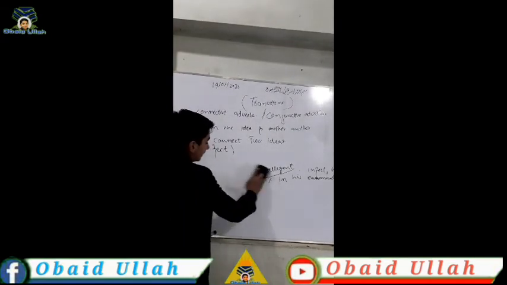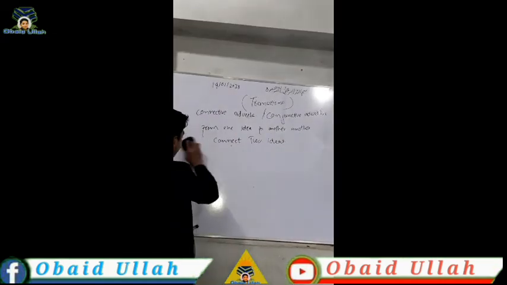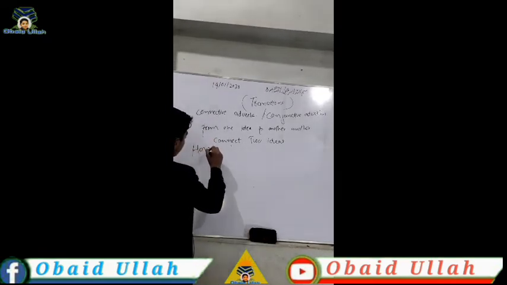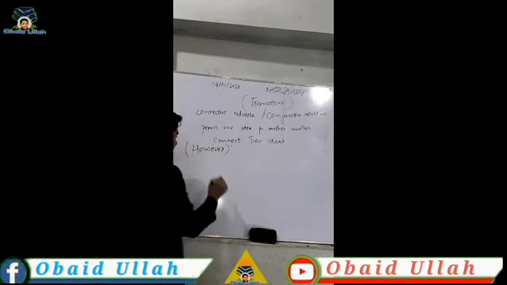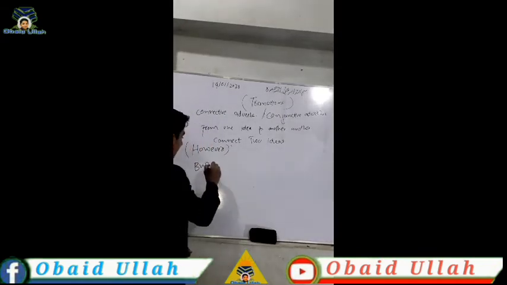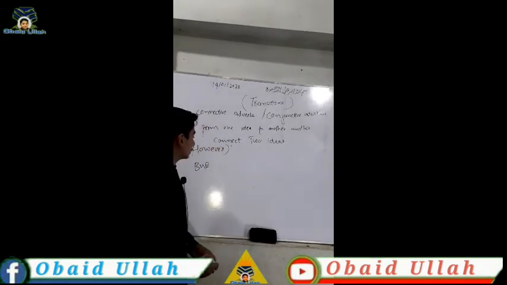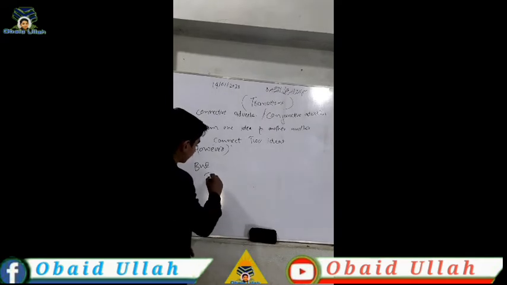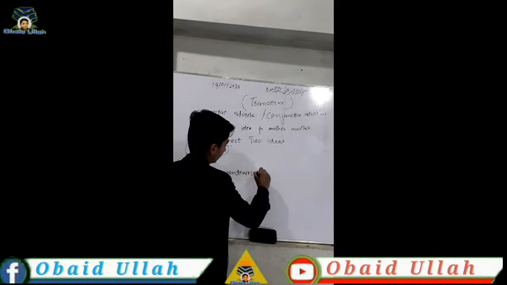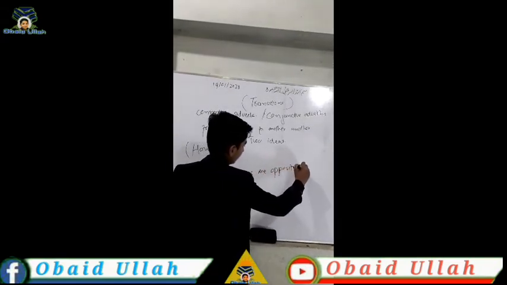Let me give you the third transition. The third transition is that however. This is the third transition, and however mean but. However means okay but, and the definition is that it is used to show that two sentences, mean two ideas, are opposite.